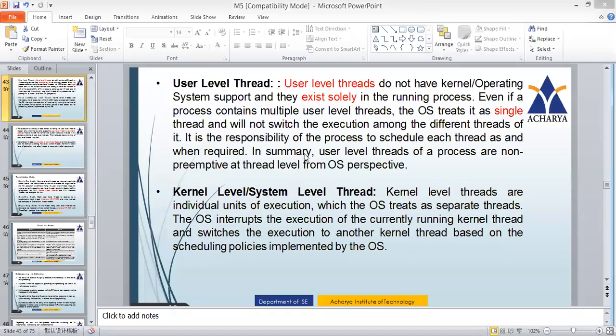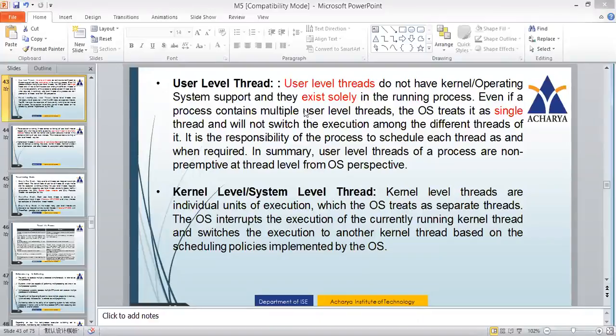So the different types of threads we will see now. One is called the user level threads and the other one is the kernel level threads. Now let's see the user level threads. User level threads do not have kernel or operating system support. So it doesn't have any support of the operating system, and they exist solely in the running process. So it is just part of the running process.